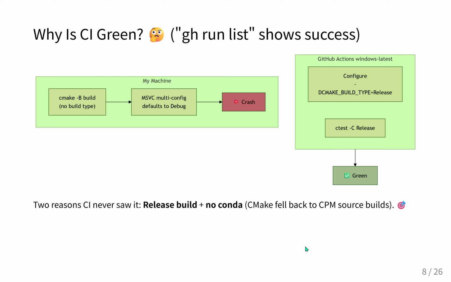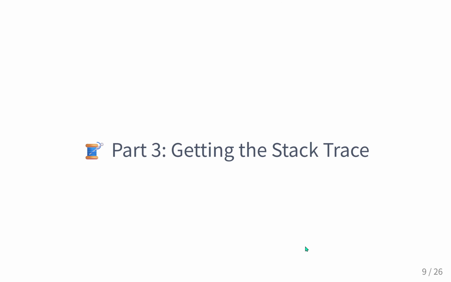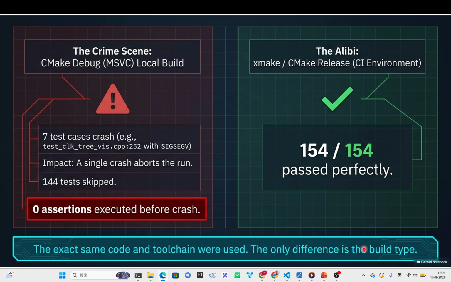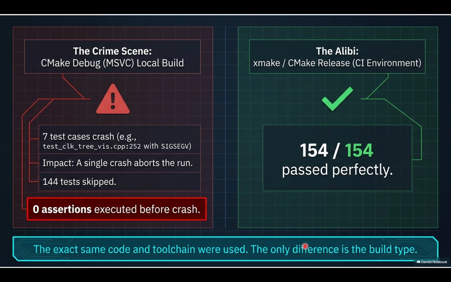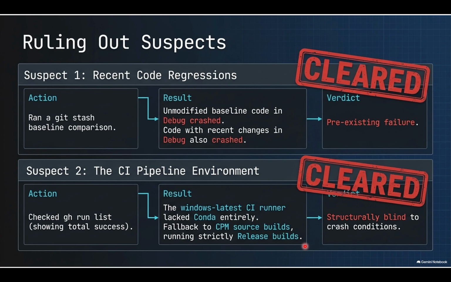Exactly. It perfectly highlights the paradox of CI systems. They're designed to give us confidence that our code will work in production, but when the CI environment drifts from the local development environment, it generates false confidence. It creates a massive blind spot. The tool designed to catch the bug was structurally incapable of seeing it.